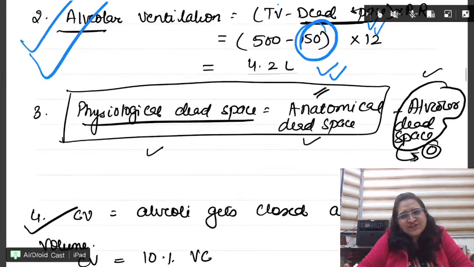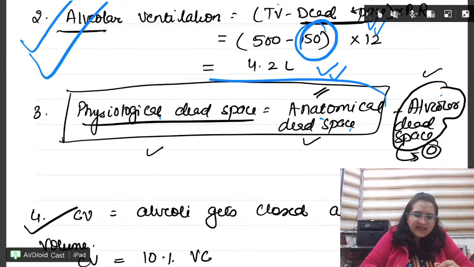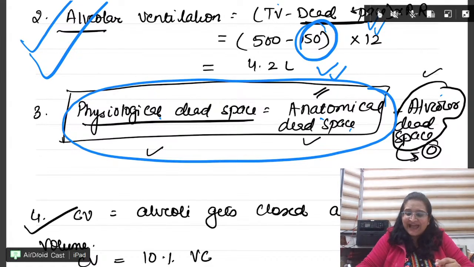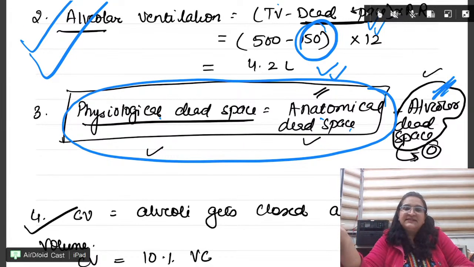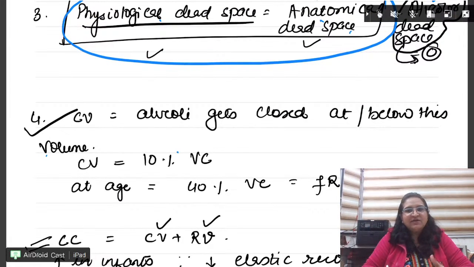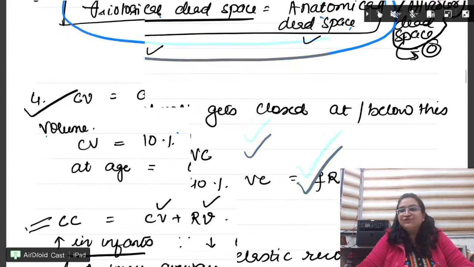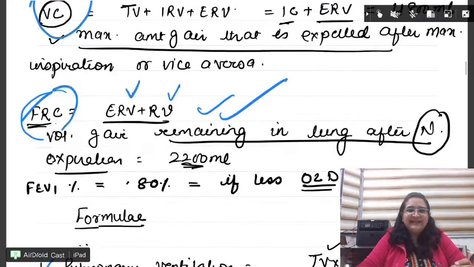Fine. Physiological dead space is anatomical dead space plus alveolar dead space. Normally, both are equal. Physiological and anatomical, they are equal. Because alveoli do not have any dead space air. That occurs only in diseases. Fine. Then closing volume. Alveoli will get closed at this volume, which is around 10% of VC. And it increases to 40% of VC. So beta, this much you should know, ventilation and everything.